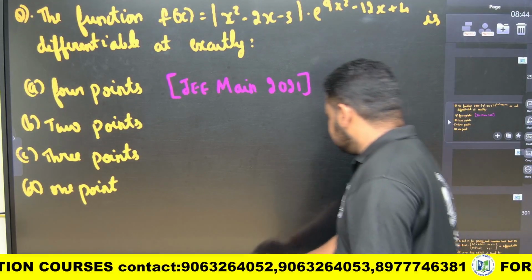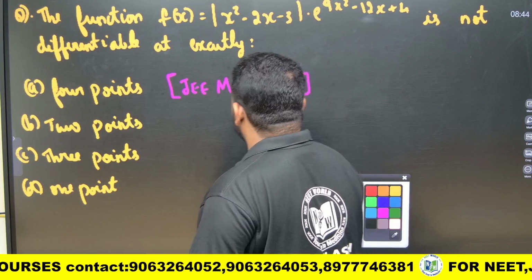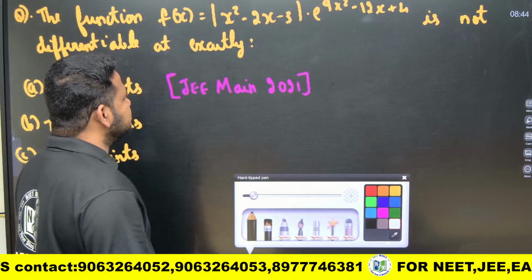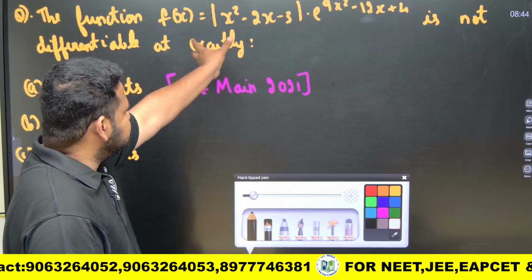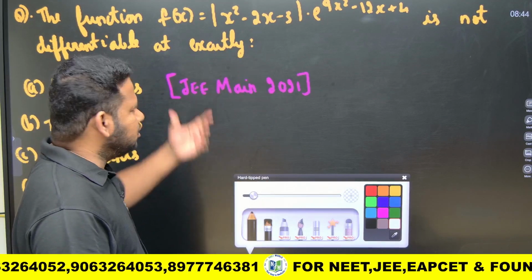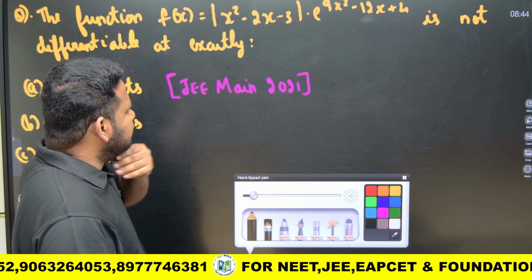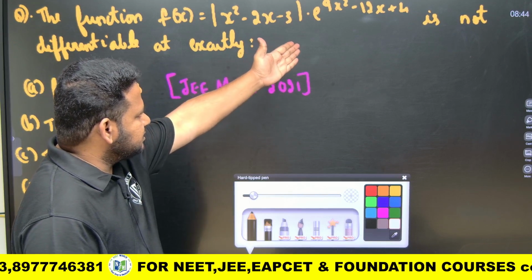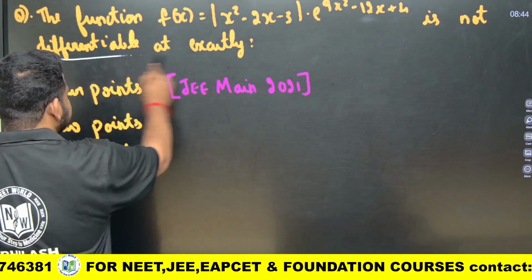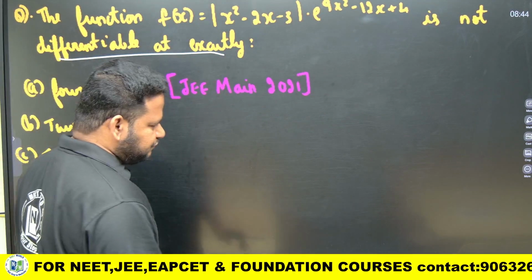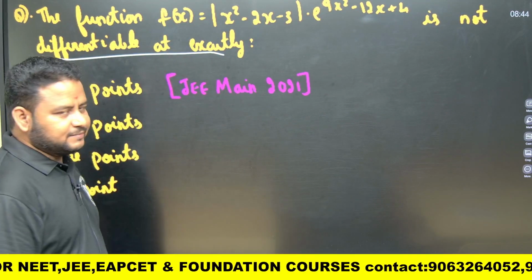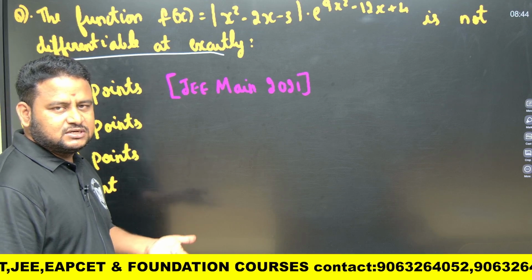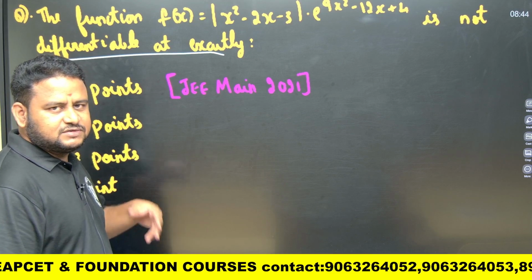So this is the question that is given, friends. The function f of x is equal to, within the modulus sign, some quadratic polynomial, into e power 9x square minus 12x plus 4. It is not differentiable at exactly how many points, we have to find out. First of all, you have to know that if it is not continuous, definitely it is not differentiable. So let us see where it is not continuous.